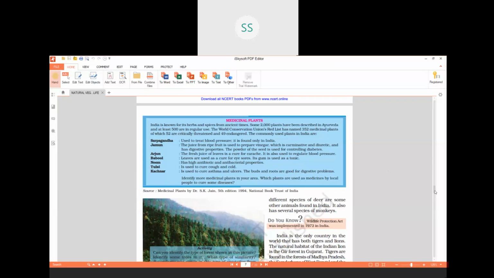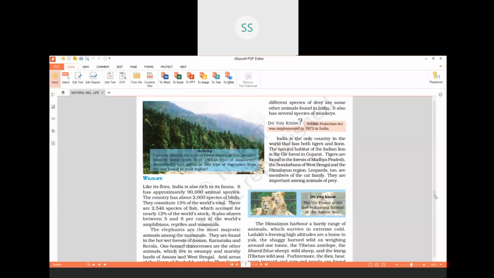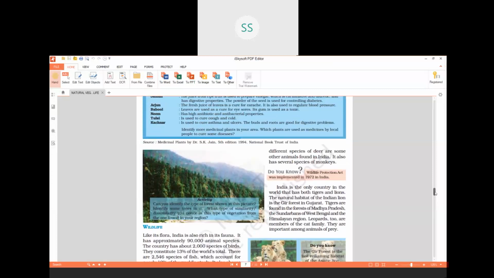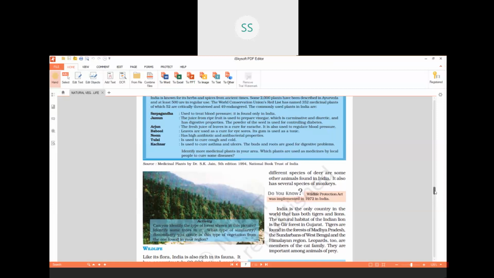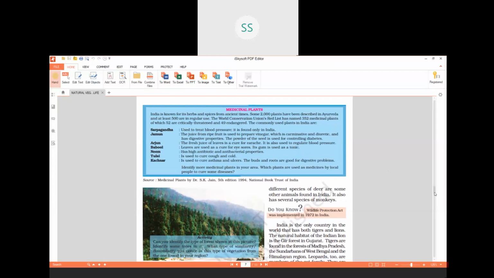The World Conservation Union's Red List. Do you know what we mean by Red List? Red List means the plants which are in the endangered list. Now what do we mean by endangered? There is a stage called endangered. After endangered, they will enter a stage which is called extinct. So if we don't protect endangered plant species, they will enter the extinct stage, after which we will not get that variety of plant at all. So we need to conserve them.